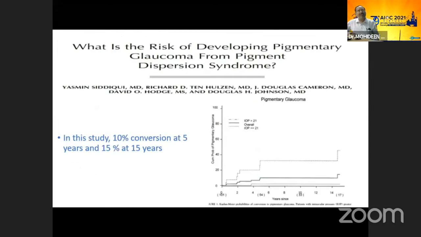If you look at this graph by Siddiqui, on the risk of developing pigmentary glaucoma from pigment dispersion syndrome, the study shows only a 10% conversion at 5 years and only 15% at 15 years. But at the same time, if you take intraocular pressure and Kaplan-Meier, if you have a pressure of more than 21, the risk becomes double. It becomes 20% in 5 years and 40% in 15 years.